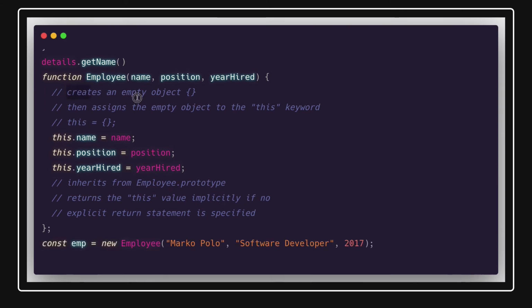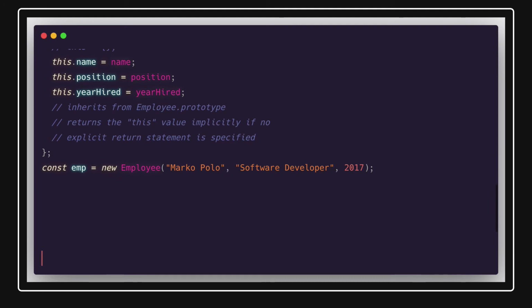It creates an empty object, then assigns the empty object to the this keyword, and this will become an empty object. So this is how we are overriding this context. Earlier it was pointing to the window object, but when you create a new employee, it creates a new empty object and assigns that empty object to this context. So this.name and all these values will be assigned, right? And then this object will be returned from this function. This is a simple way where you are creating the object and returning it.